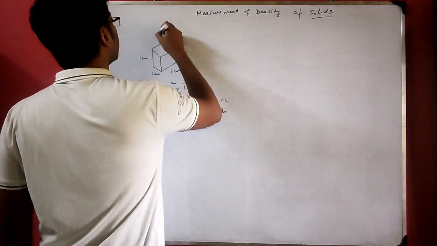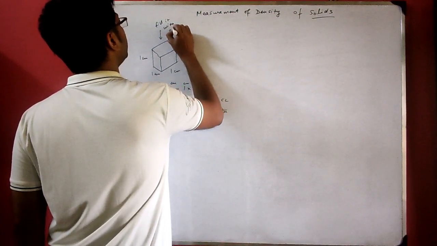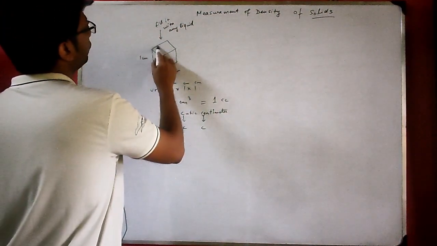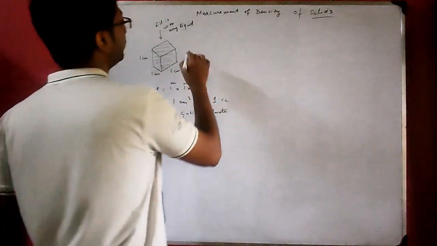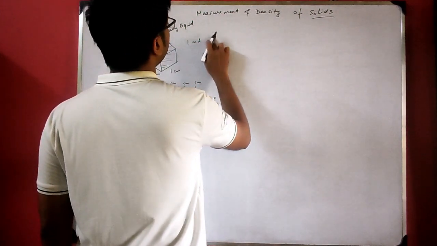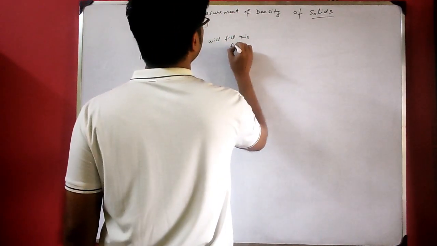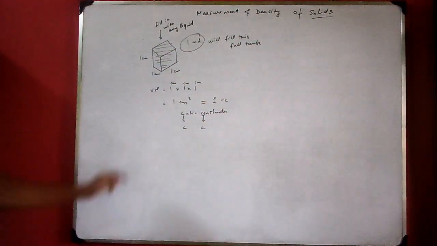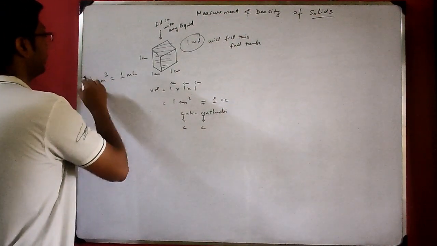Now if we fill this tank with any liquid, it may not be water, any liquid, it is found that when you fill the entire tank of 1 centimeter cube dimension, 1 centimeter, 1 centimeter, 1 centimeter dimension, then 1 ml will fill the entire tank. 1 ml of any liquid will fill this full tank. So from here we concluded that 1 centimeter cube is equal to 1 ml, milliliter.